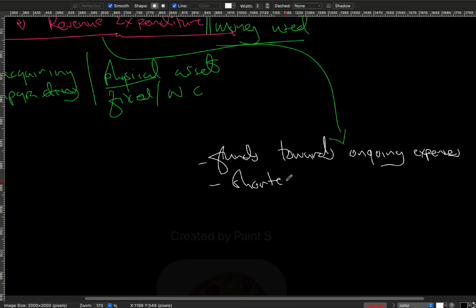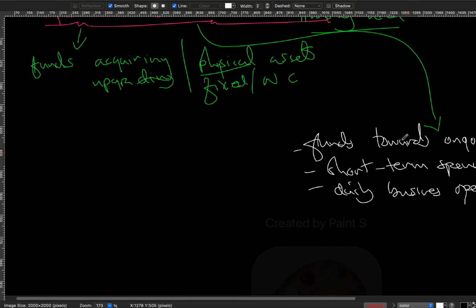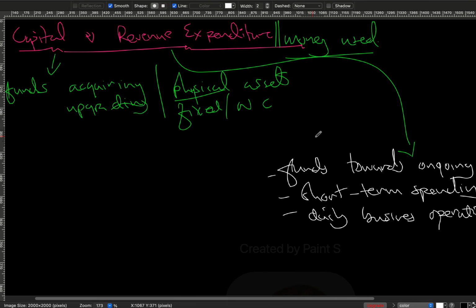Short-term spendings. They are used in daily business operations. So we can actually spend money on a daily basis as far as revenue expenditures are concerned.